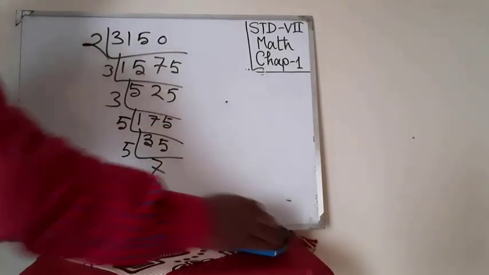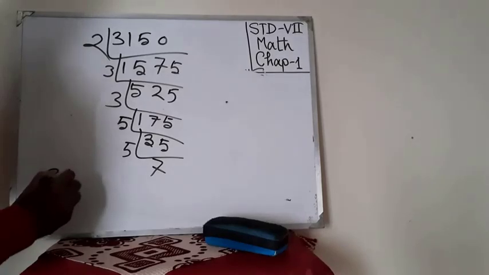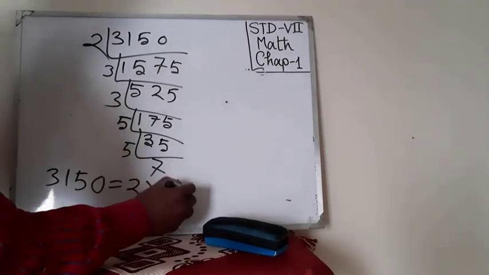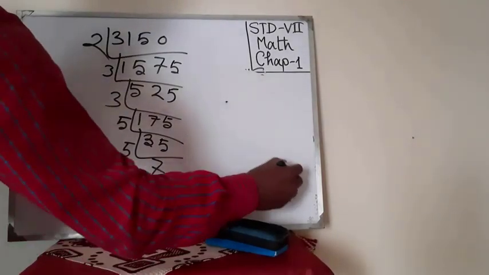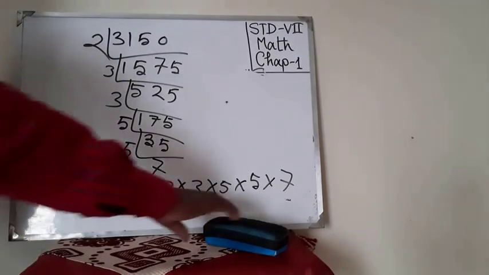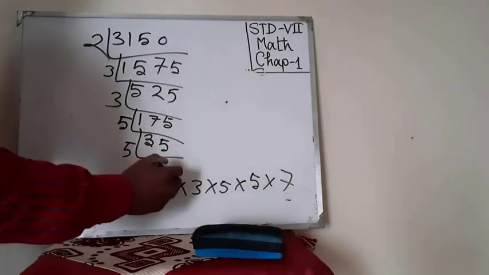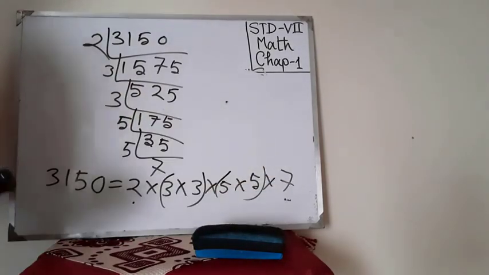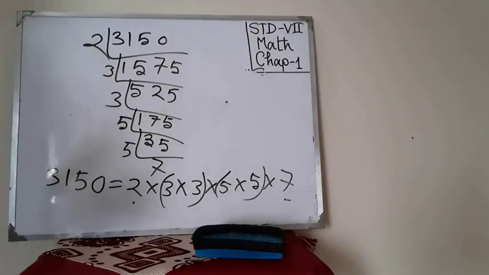Look, we have got the prime factors of 3150. 3150 is 2 into 3 into 3 into 5 into 5 into 7. Look at these factors. Pairs are formed, and 2 and 7 are unpaired.